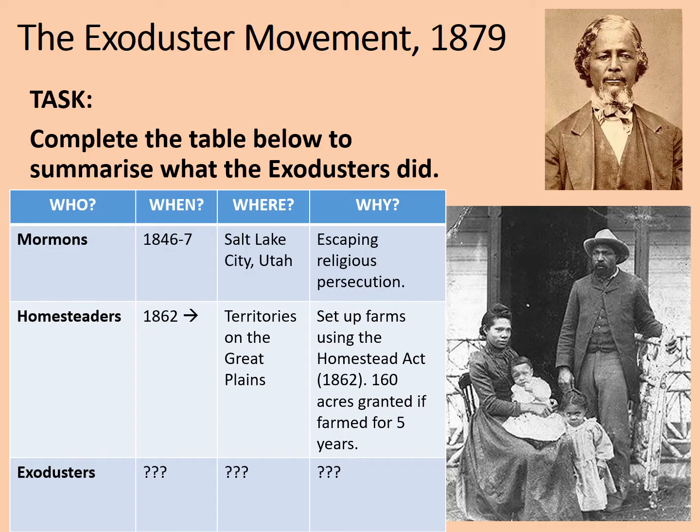Okay. So here's what you should have got in there. The Exodusters, in terms of when, was 1879. Where did they go? Well, they went to settle in farmland in Kansas. And why? Because they were basically moving on as freed slaves to try and sort out their own lives in freedom. And you might have also added that they were led by Pap Singleton. Alright, so that's the Exoduster movement. A real short summary then of who they were and when they moved. An interesting, if little known, part of settlement of the later West.